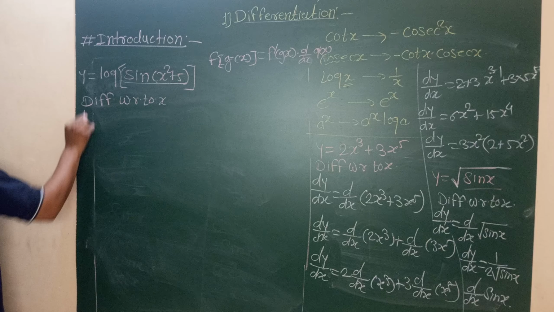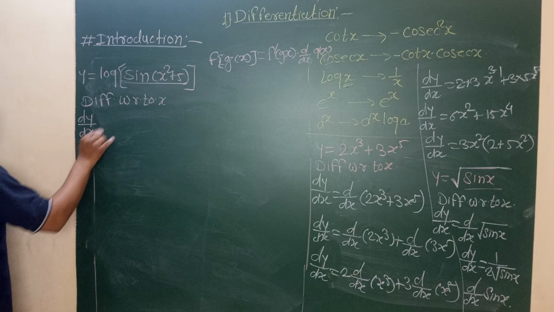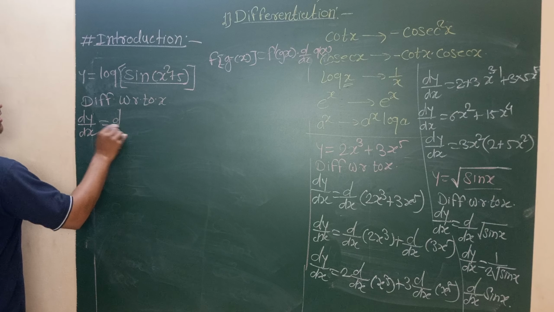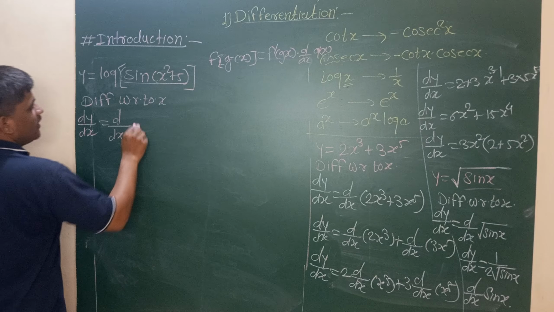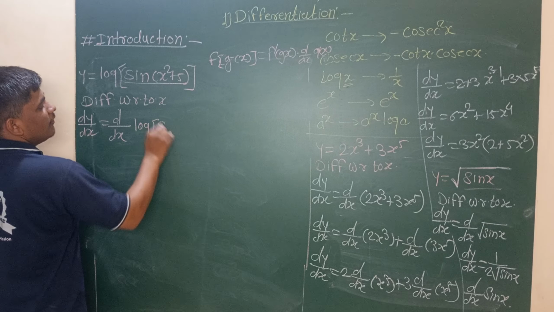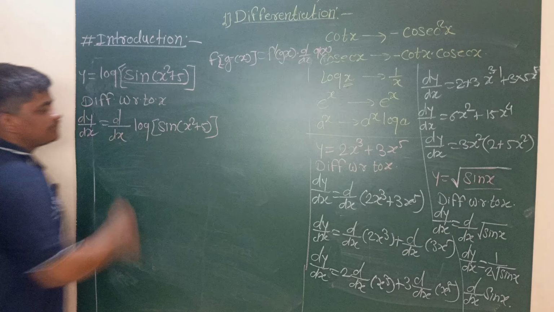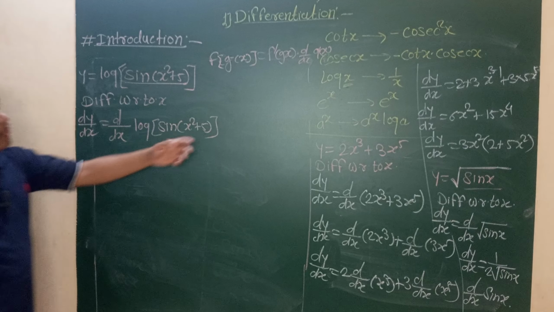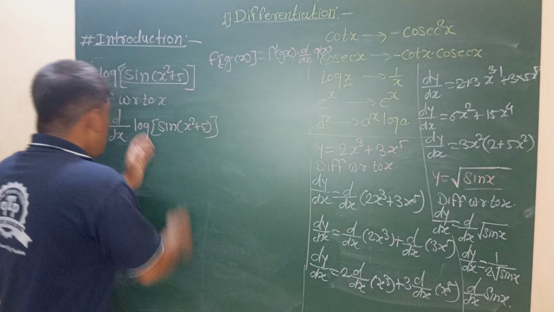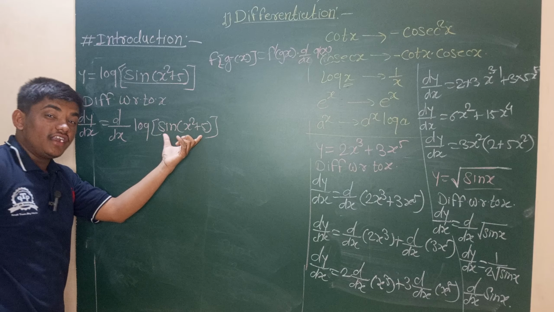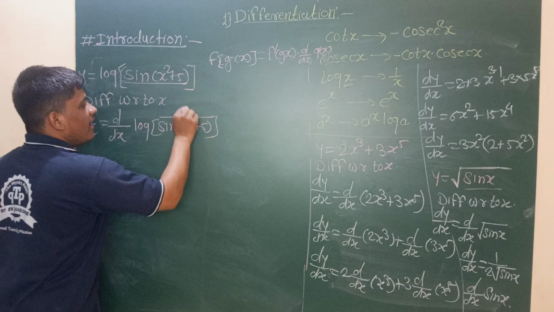Now first differentiate with respect to x. dy by dx is equal to d by dx of the function log of sin of x square plus 5. What is the derivative of log x? It is 1 upon x. Now sin of x square plus 5 is treated as a single parameter, that is x only.